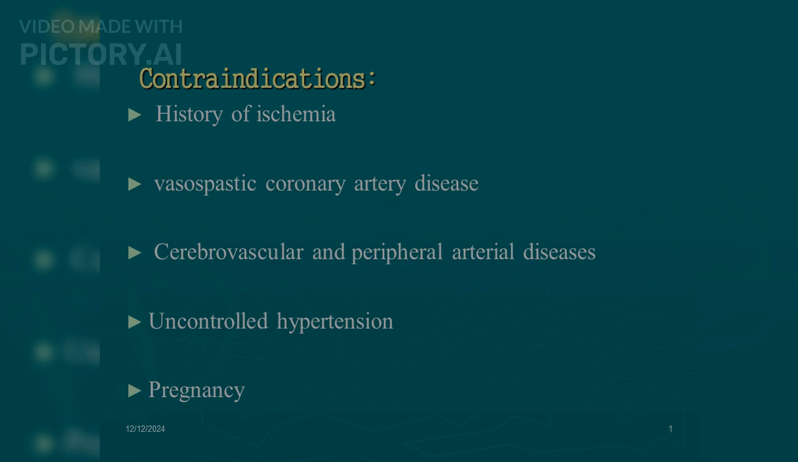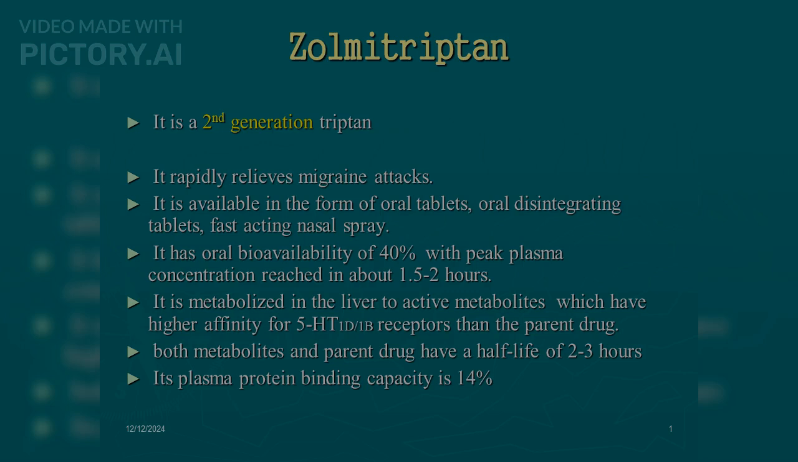Contraindications: history of ischemia, vasospastic coronary artery disease, cerebrovascular and peripheral arterial diseases, uncontrolled hypertension, pregnancy. Zolmitriptan. It is a second-generation triptan. It rapidly relieves migraine attacks. It is available in the form of oral tablets, oral disintegrating tablets, and fast-acting nasal spray.